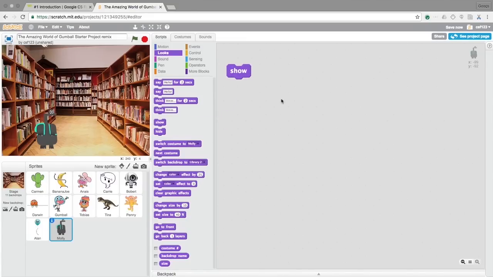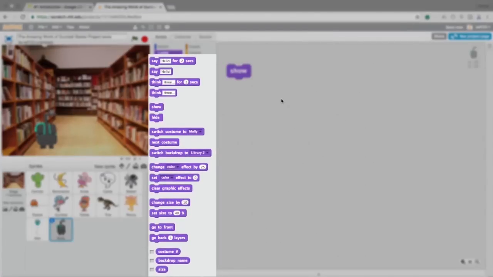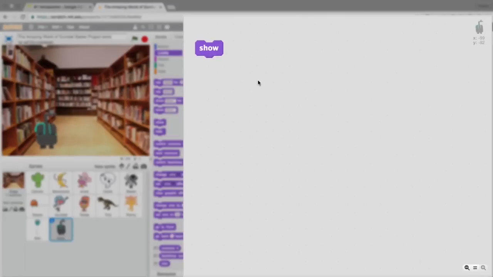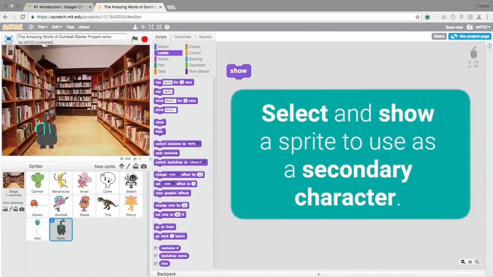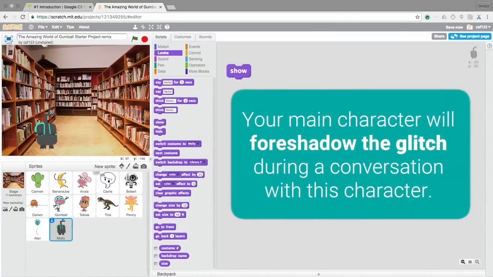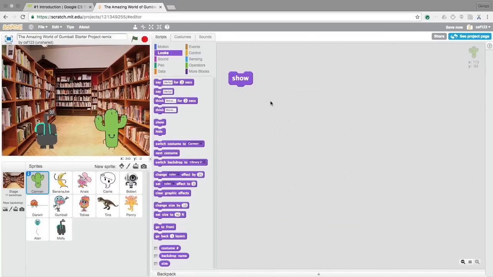To run individual blocks, click them in the Blocks palette or script editor. Once you've shown the main character, select and show a sprite to use as a secondary character. Your main character will foreshadow the glitch during a conversation with this character. Next, choose a setting for your story.